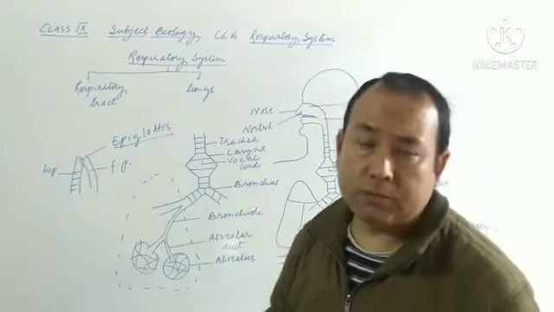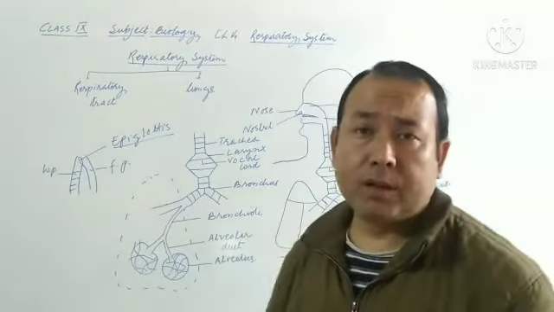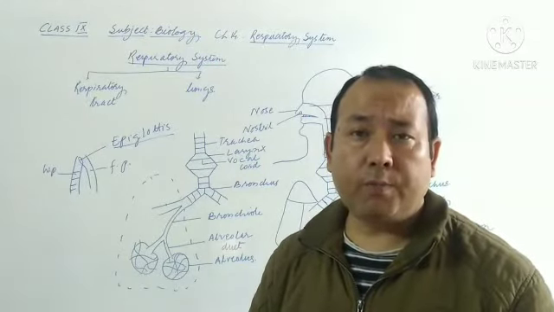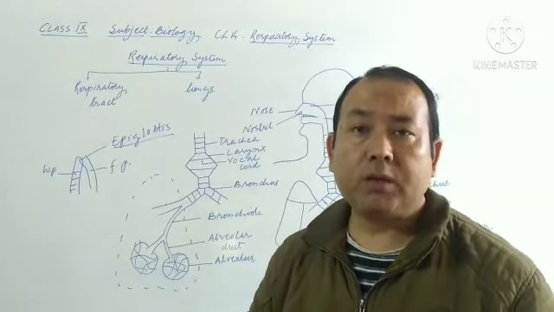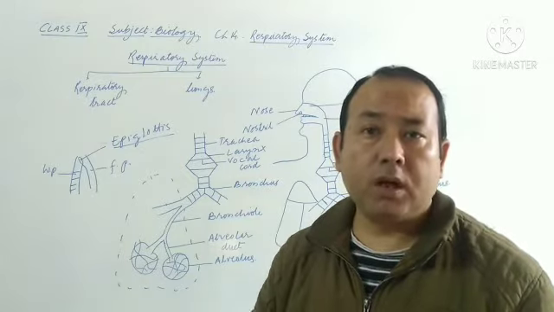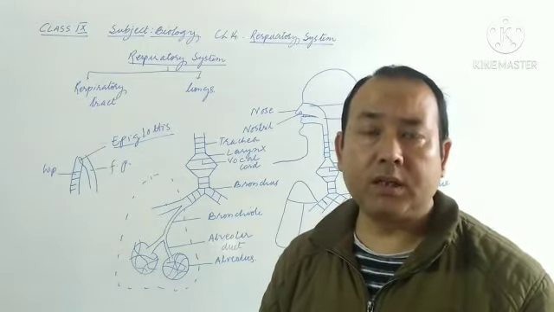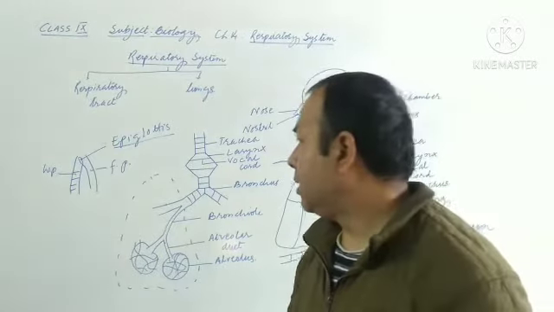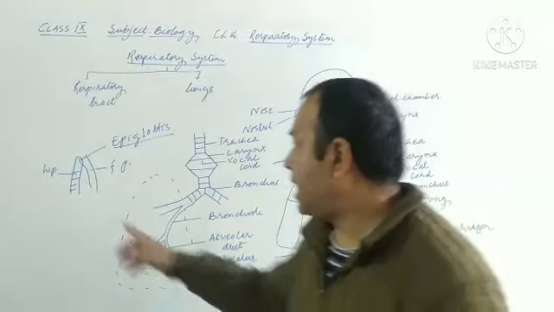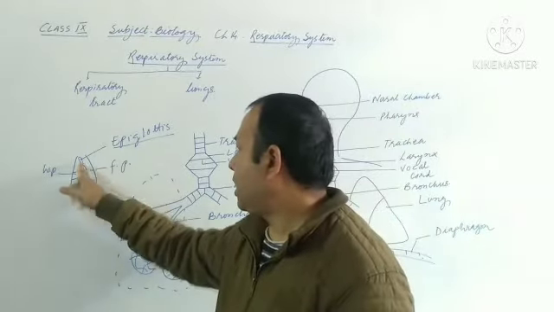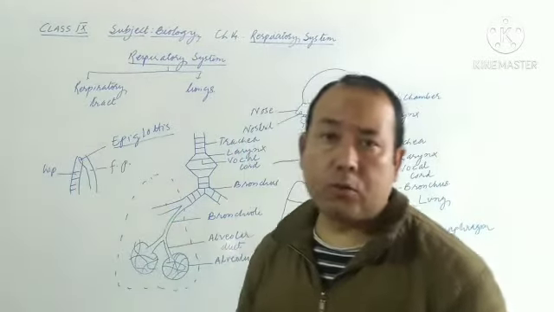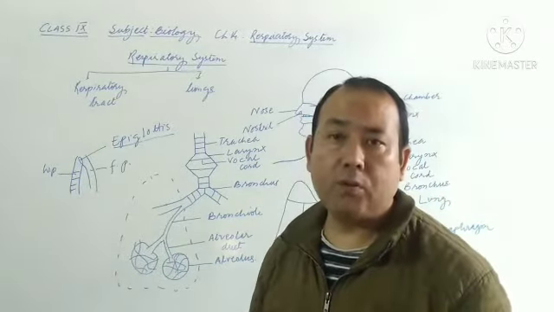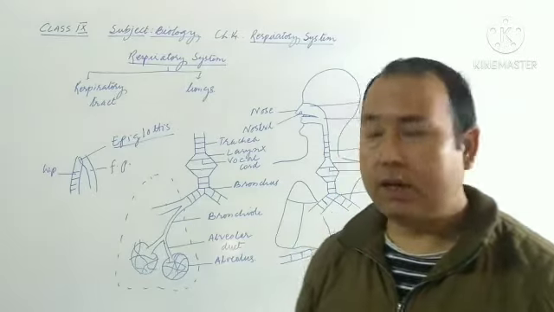So epiglottis is the membranous flap which is responsible for closing the windpipe or the trachea when the food is swallowed. So its main role is to prevent the entry of food particles into the windpipe or into the trachea. Whenever we swallow the food, this flap moves upward and goes to close the windpipe. So this is how epiglottis prevents the entry of food particles into the windpipe.